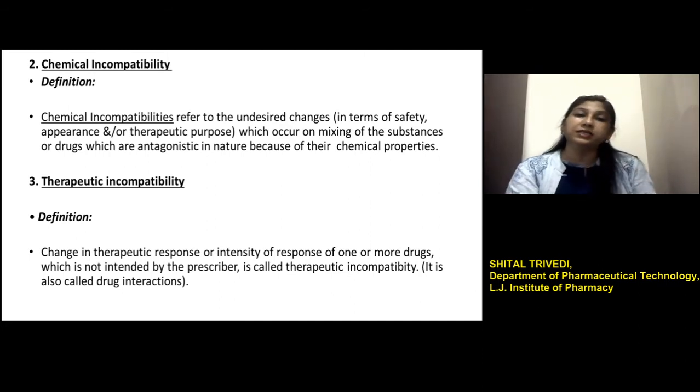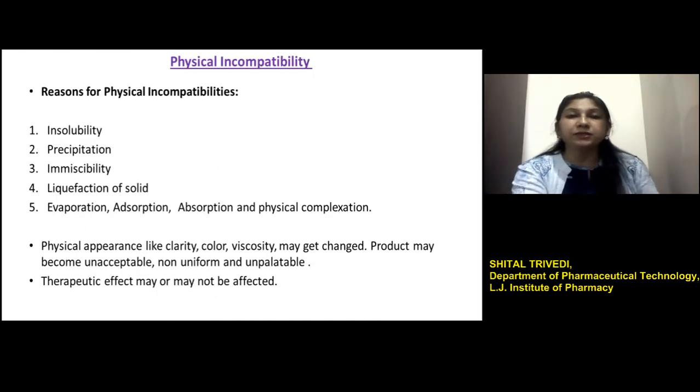So it is the responsibility of the formulation pharmacist during the development stage to understand the possible reasons that can result in the various types of incompatibilities, and sufficient skill is required to solve the issues regarding these incompatibilities. Let's see the detail of physical incompatibility.